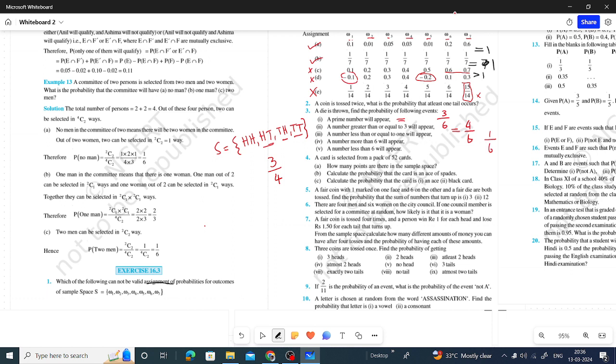A number more than 6 will appear. More than 6, not greater than or equal to, equal to is not there. So a number more than 6 will not appear because only 6 numbers are there. So 0, that means an impossible event. 0 is the probability. Now question number 5, a number less than 6 will appear. How many numbers are there which are less than 6? 5 numbers are there out of 6. So these are the answers. So we have finished 3 questions. Let me clear this. Okay.